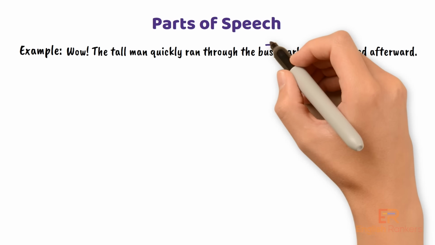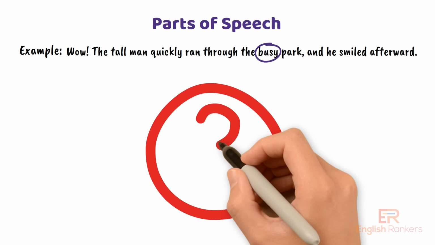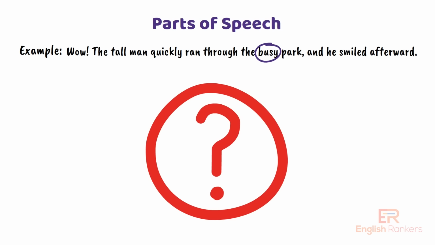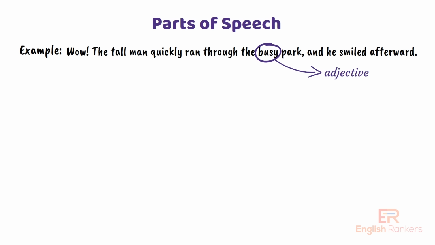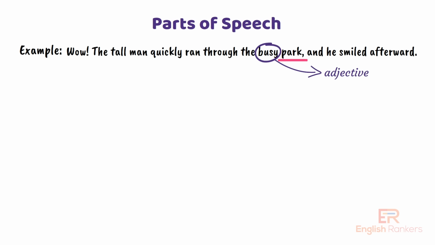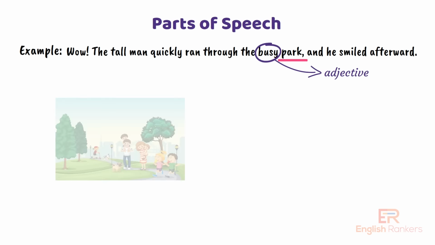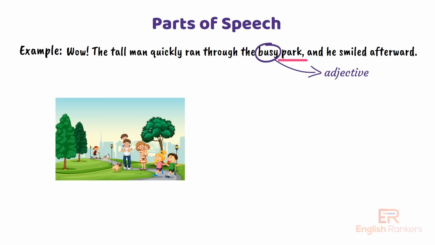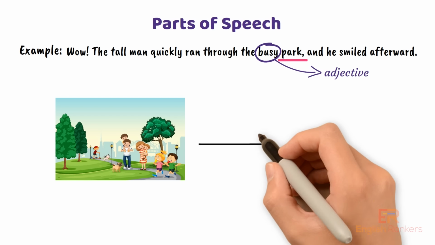Now let's talk about busy. What part of speech is busy? Think about how it's describing something. Correct. Busy is another adjective describing the noun park, giving us more details about it. The park isn't empty or calm. It is full of activity, which is why we call it busy.